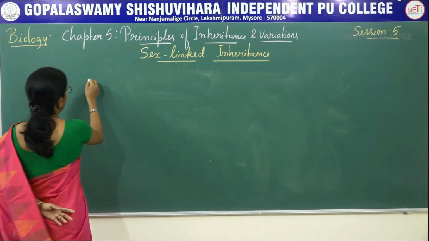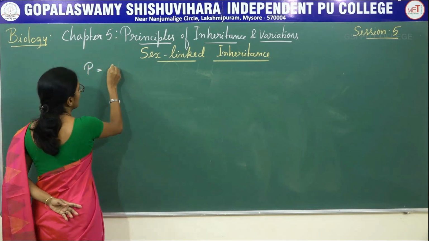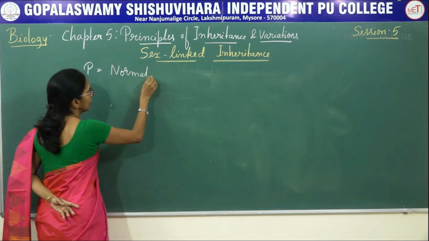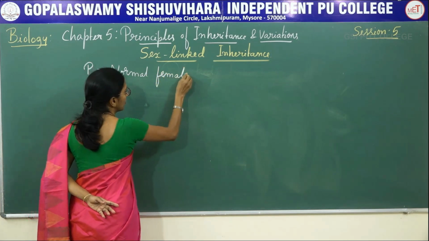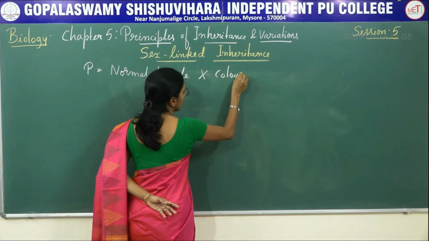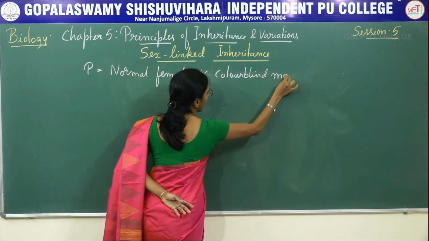Here, coming to the first, the parents: a normal female marries a color blind male.